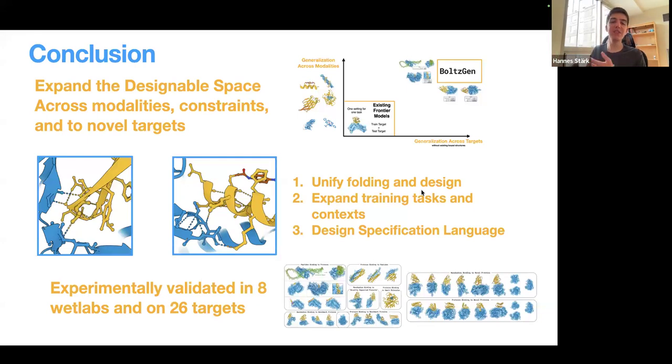And 3, we have this design specification language that is very expressive and lets the user specify essentially any human constraint that one might want to have on the designs. And then lastly, we tested this on the results of more than 8 wet lab campaigns across 26 targets.